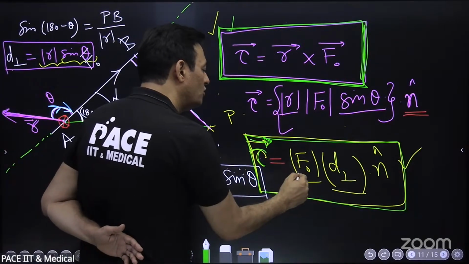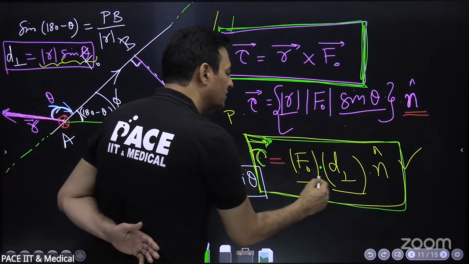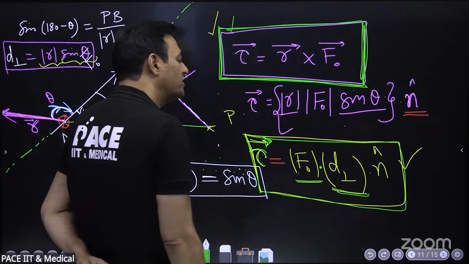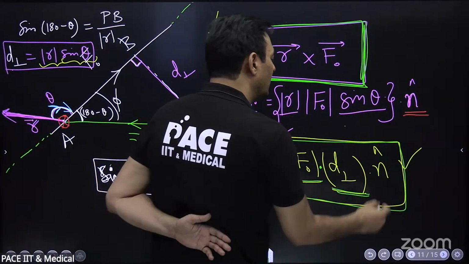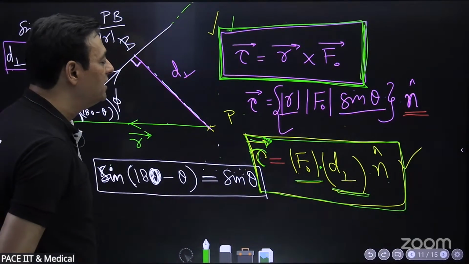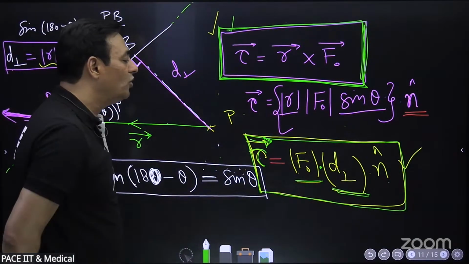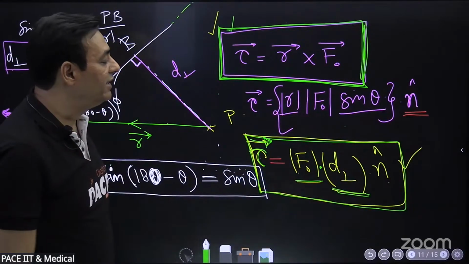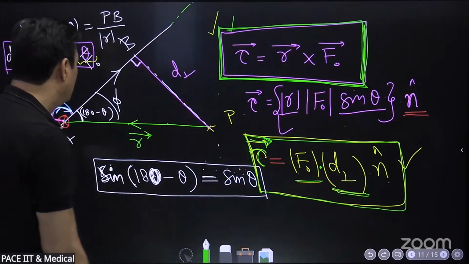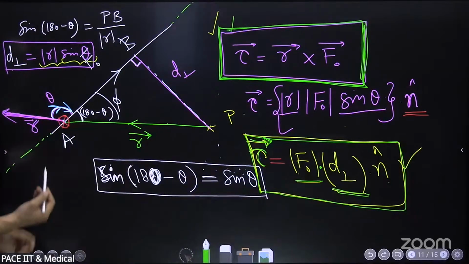Torque is force into arm length, force into perpendicular distance from the point about which we are finding the torque, and it has a direction, clockwise or anti-clockwise. Instead of calling it anti-clockwise or clockwise, we will give it a unit vector in a particular direction, and that is into the plane or out of the plane.